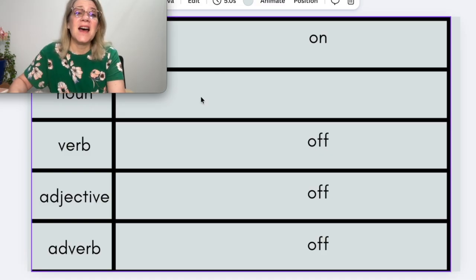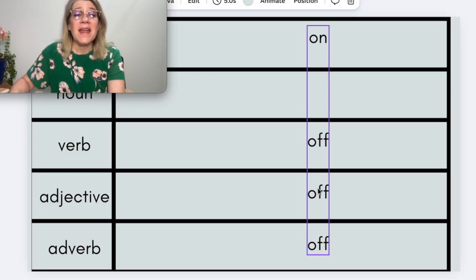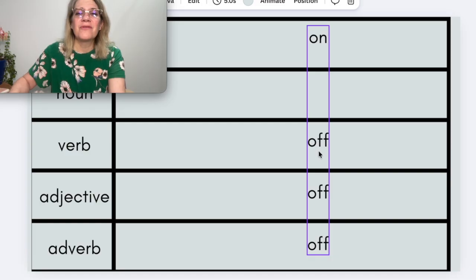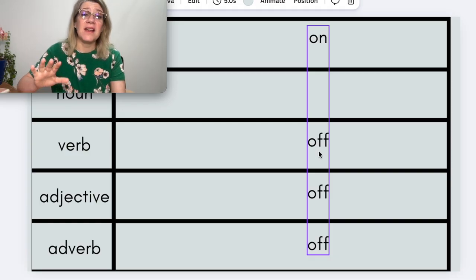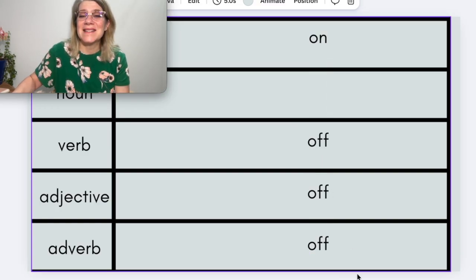The opposite of off is on. The verb is off. The adjective is off. And the adverb is off, used in all those different ways. The off for the verb is to murder someone. And this is a very colloquial usage. You can off someone, means you just murder them or assassinate.